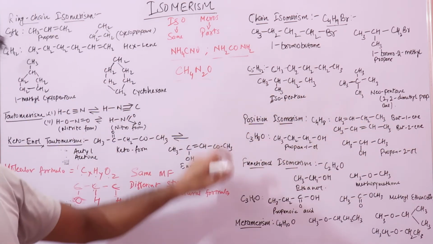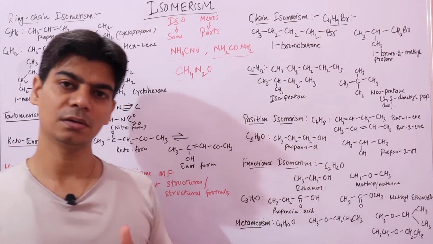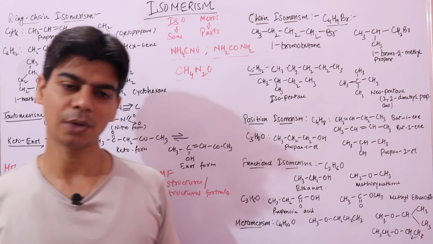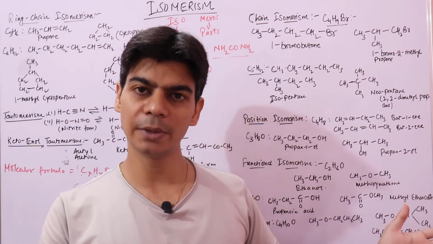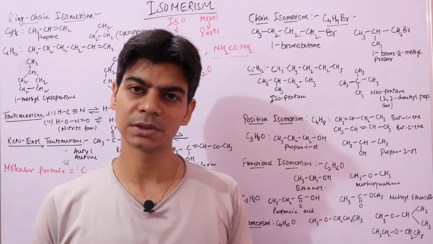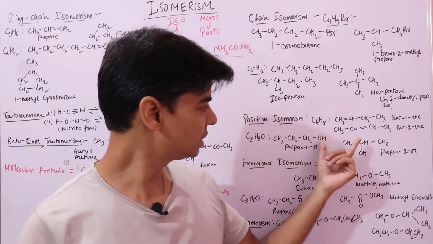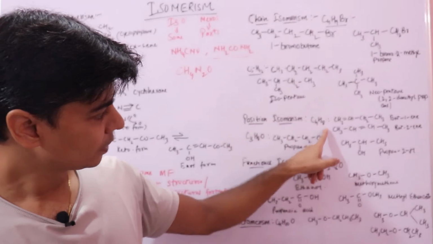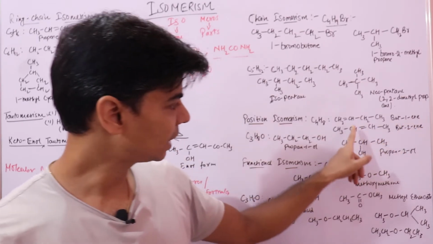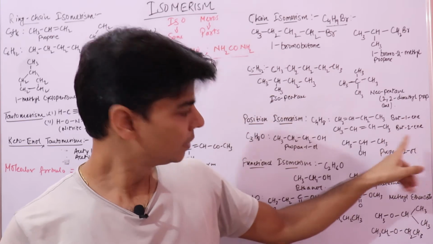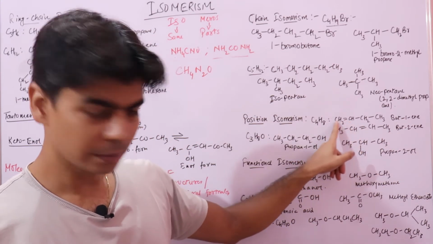Now, like I said, if we have unsaturated compounds that have a double or triple bond, and I change the position of the double or triple bond between carbon atoms, what I get is a different compound. You can see these compounds, C4H8. This is but-1-ene. It has a double bond, so it is an alkene. Here I have a double bond between these two carbon atoms.